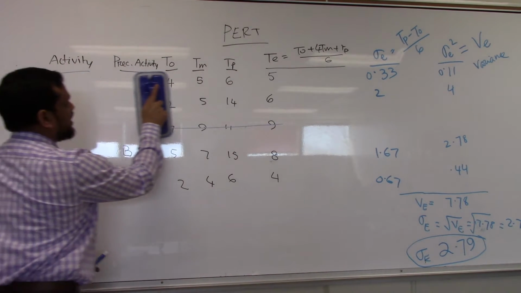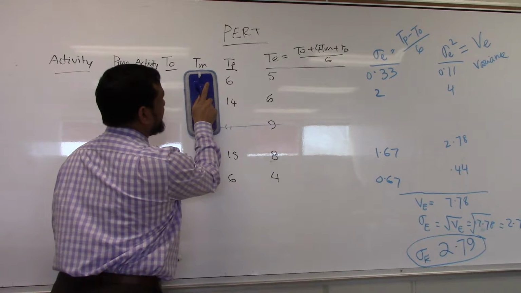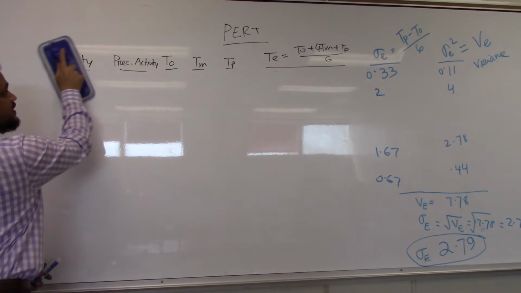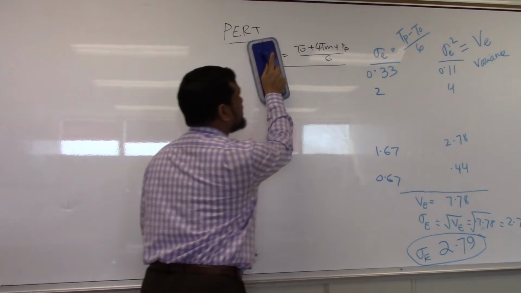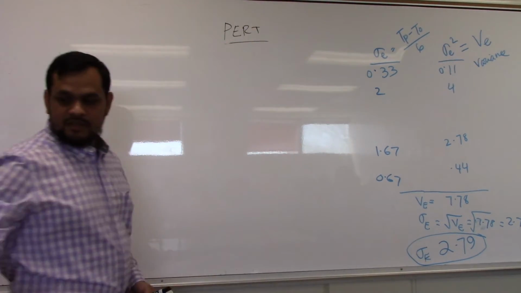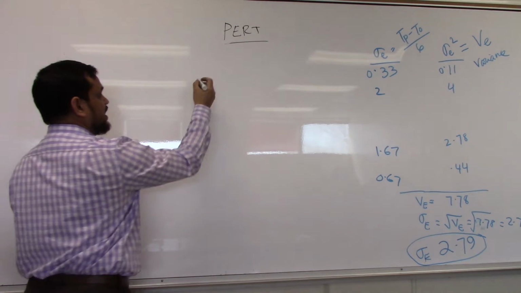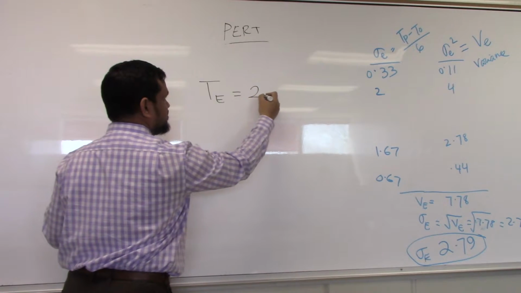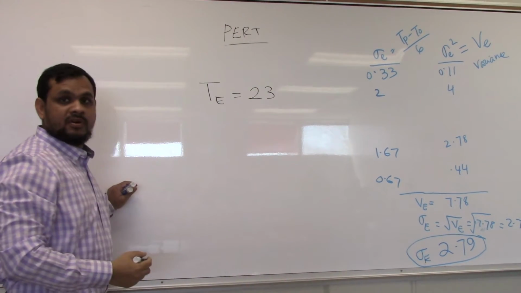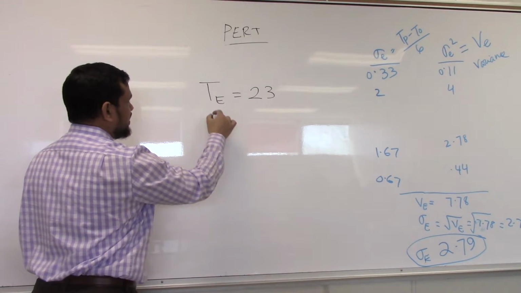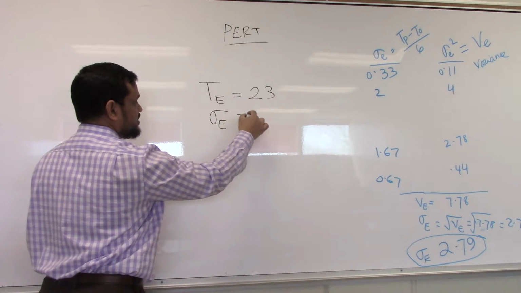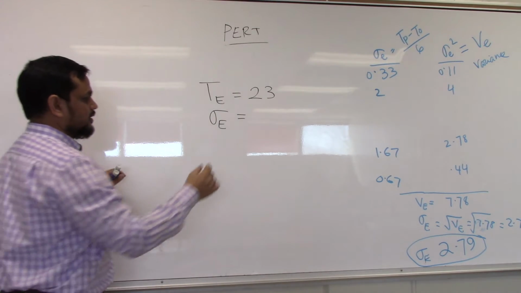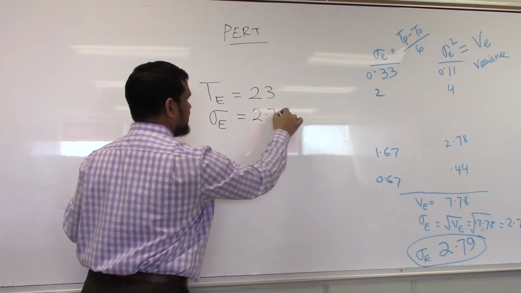So what we found is that the expected finish date of the project is 23 days, if you can remember from the critical path. We got our standard deviation, not of the whole project, only the critical path, is 2.79.